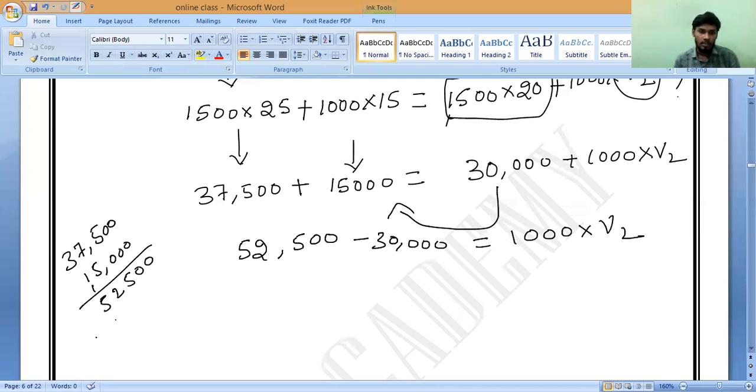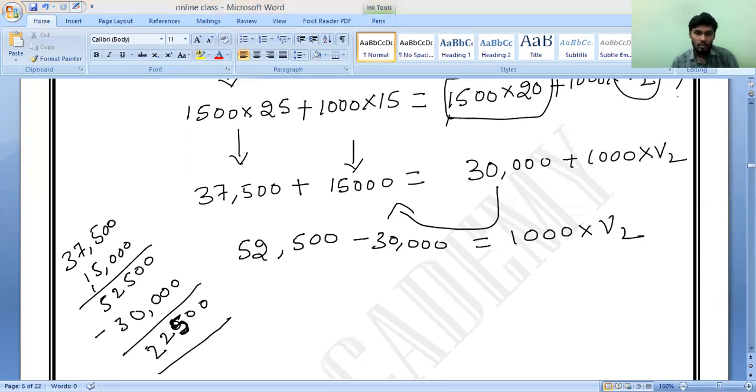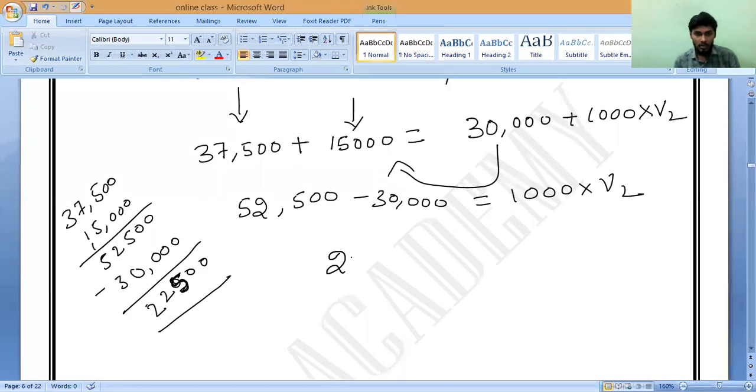Now please do the minus. 52,500 minus 30,000, how much? 22,500. Check correctly. Is it correct or not? Yes. So that is what you should write: 22,500 equals 1000 into V2.